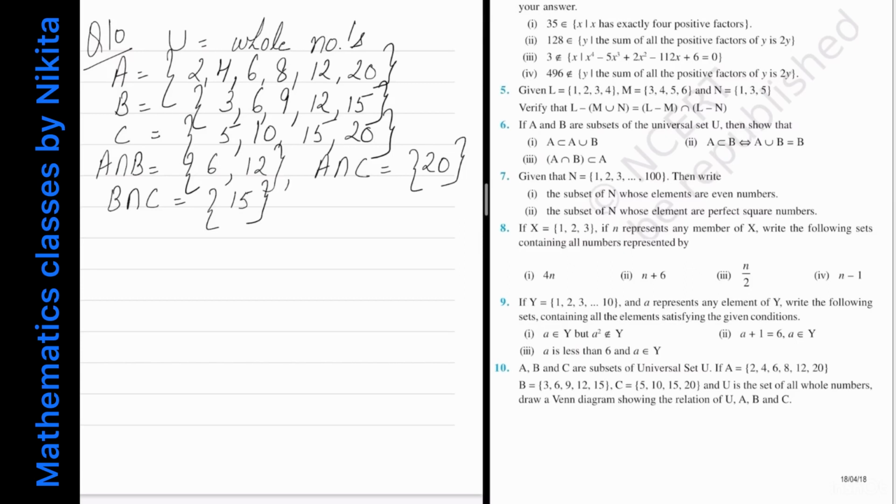Okay, right? And what is A intersection B intersection C? A intersection B is already there. Now take its intersection with C. So you will get A intersection B intersection C is actually an empty set. So this is equal to phi. So this is how we write the empty set. Now let's draw the Venn diagram.